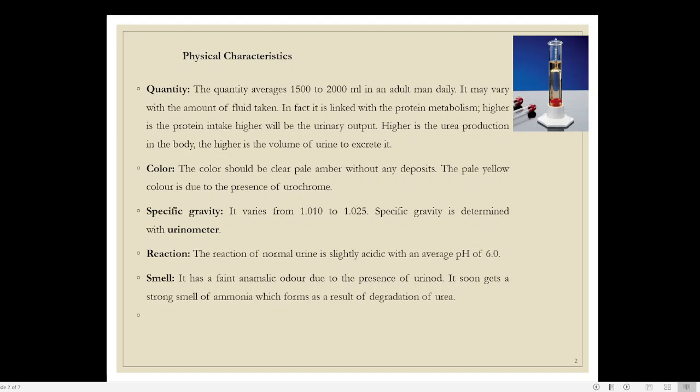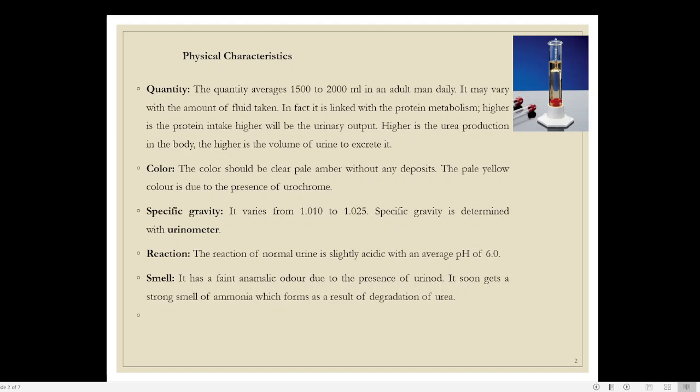So for specific gravity, there is an instrument which measures the specific gravity, known as a urinometer. Urinometer. What is the specific gravity? It will show what the specific gravity is, since there is a small test tube like instrument. Now the next property is the reaction.